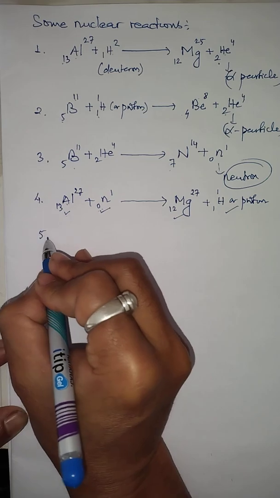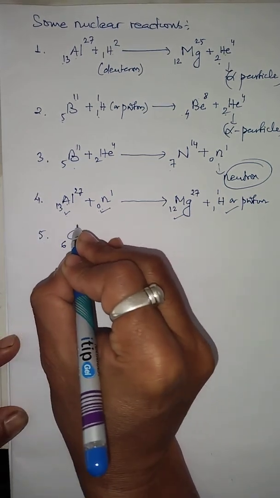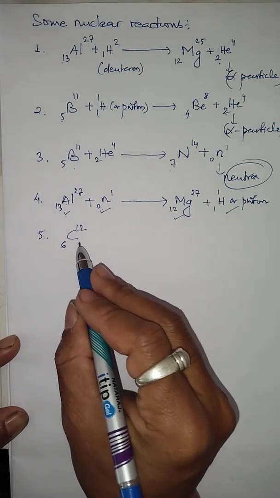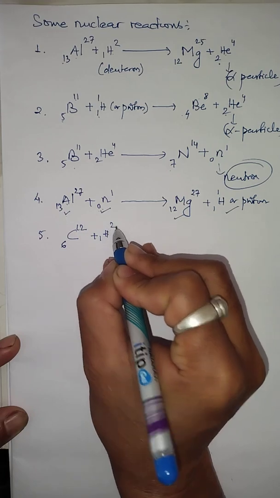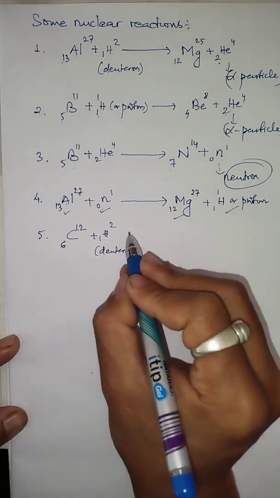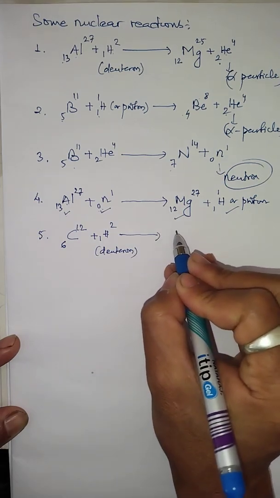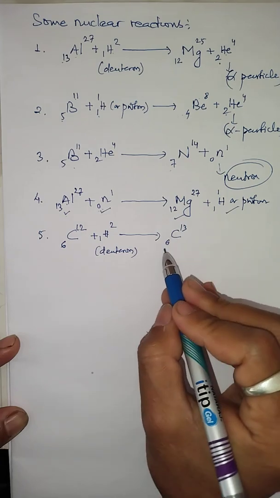Similarly, let me go to another example. Let me take carbon C 6 12, one of the stable isotopes of carbon. If I bombard with one of the isotopes of hydrogen, that is called deuterium, now you get a new nucleus, a new isotope of carbon, that is C 6 13.